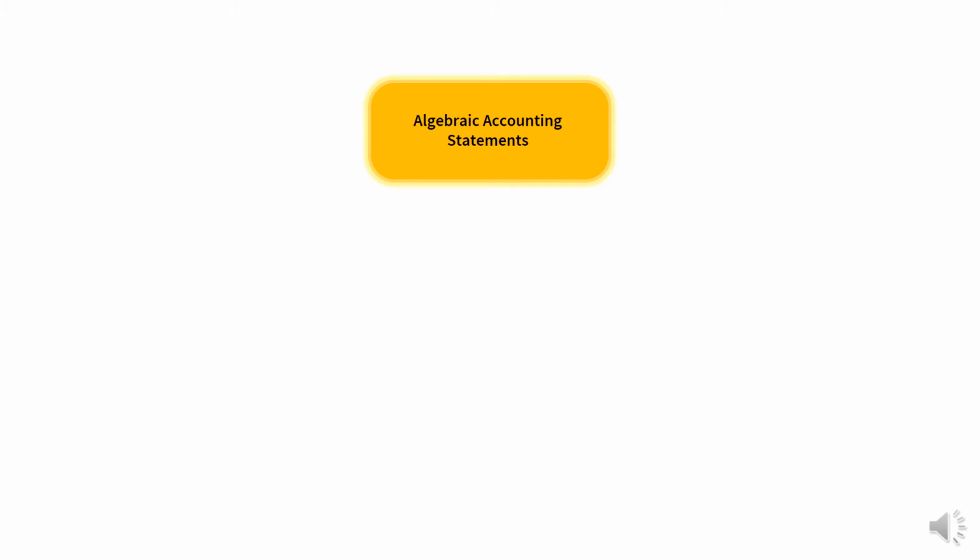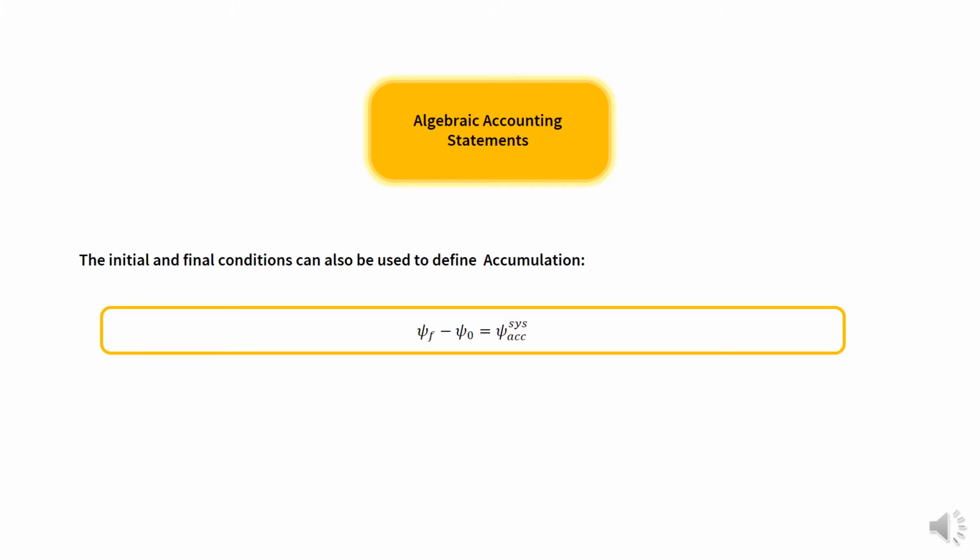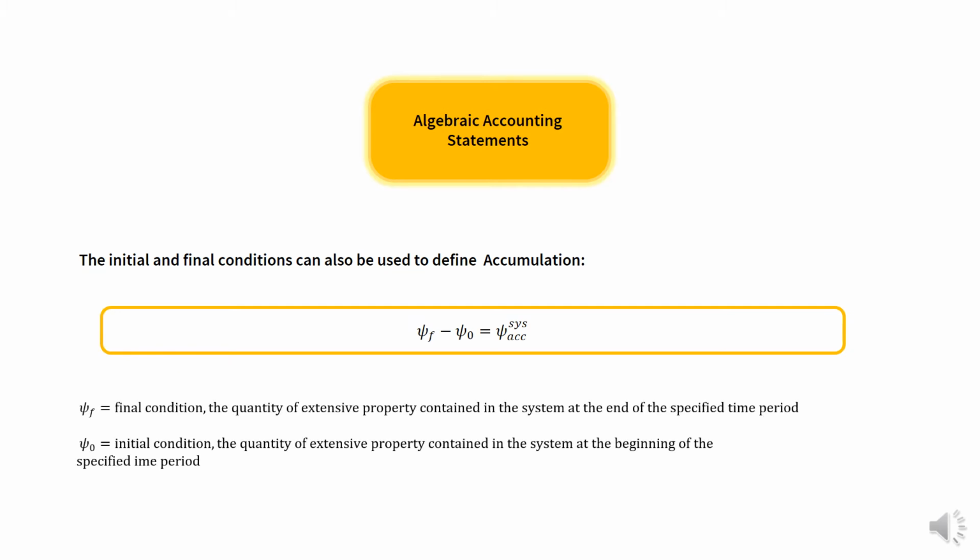The initial and final conditions can also be used to define accumulation, written as psi f minus psi 0 is equal to psi accumulation, where psi f is the final condition, the quantity of extensive property contained in the system at the end of the specific time period, and psi 0 is the initial condition, the quantity of extensive property contained in the system at the beginning of the specific time period.